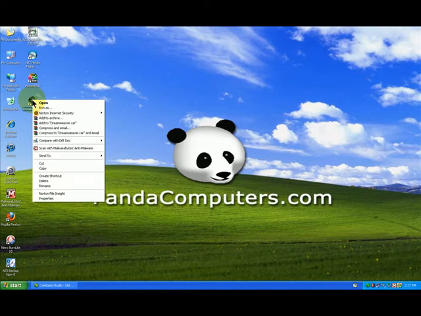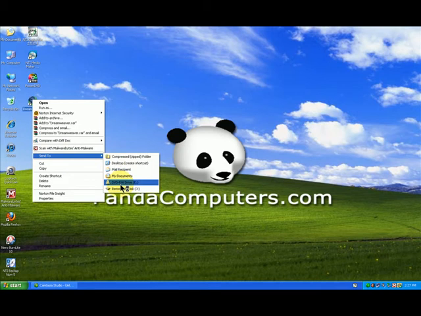And it gives me all the options of what I can do to modify what I'm pointing at. I can open, I can compare, I can zip it, I can scan it with antivirus, I can send it to something like an email or whatever it is. Now these options here, send, would be like, say that was a picture or a document or something. I could send it to email. It would open my email program, attach the document, and so on.